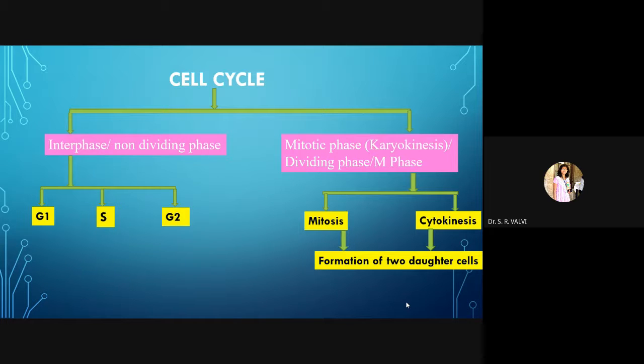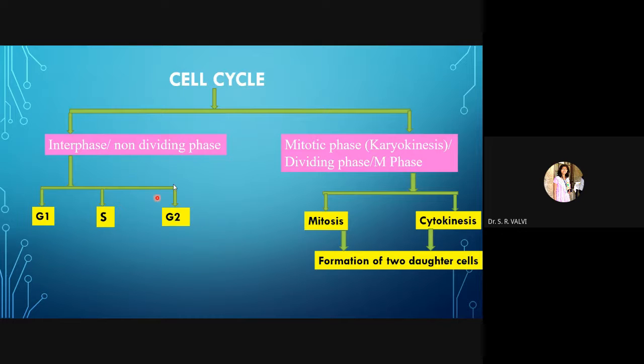Now come to this interphase. Let me take the pen. Under this interphase you are observing here G1, right? G1 is nothing but gap 1 phase, and S stands for synthesis phase, and G2 stands for gap 2 phase. So interphase consists of G1 phase, S phase and G2 phase.